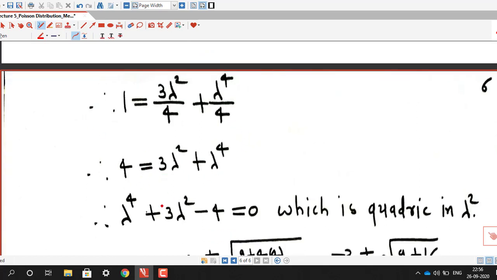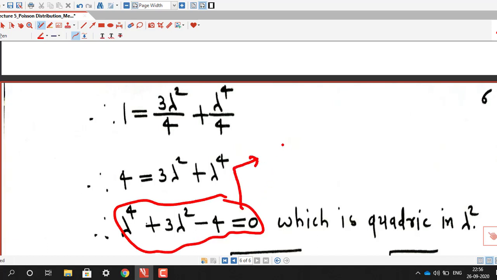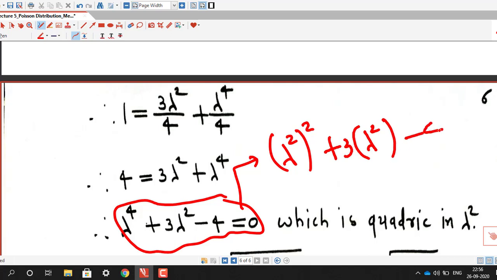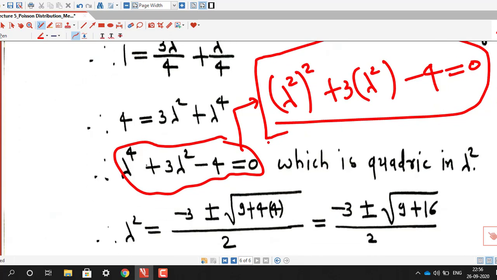So we have lambda raised to 4 plus 3 lambda square minus 4 equal to 0. This equation is a quadratic equation in lambda square, which we can rewrite as the square of lambda square plus 3 lambda square minus 4 equal to 0.